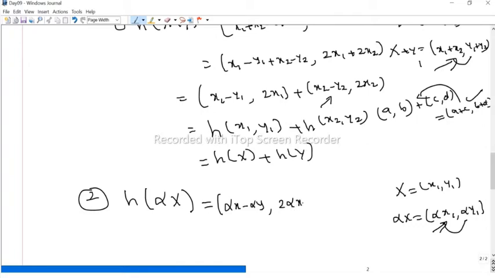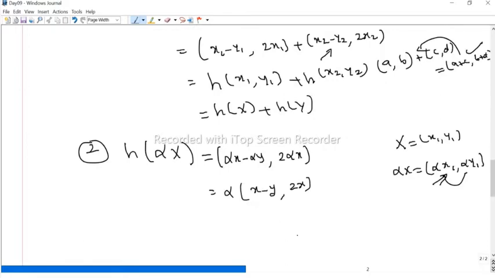Therefore, 2 alpha x. Now we can take alpha common. Therefore, in the first coordinate we get x minus y, and in the second coordinate we get 2x. But x minus y comma 2x is nothing but h of x comma y. So this is alpha times h of x comma y. But we take x comma y as capital X. Therefore, alpha times h of X.